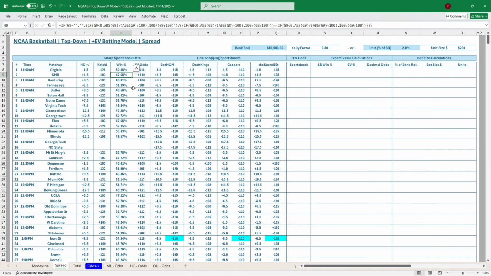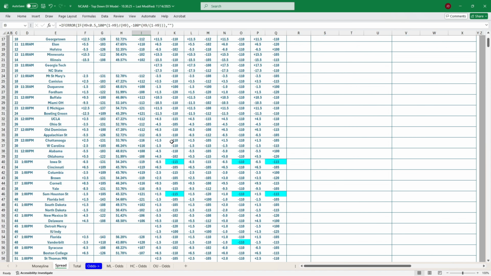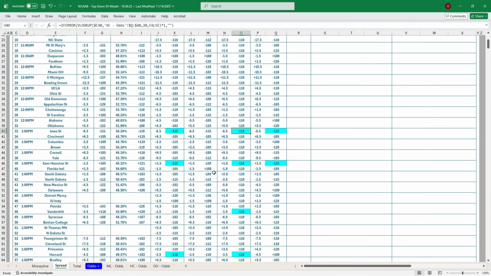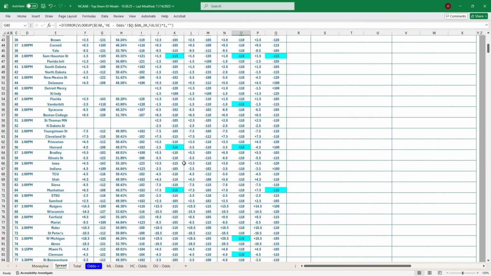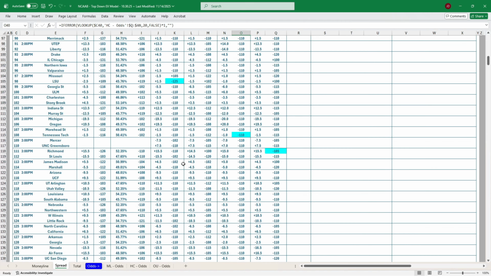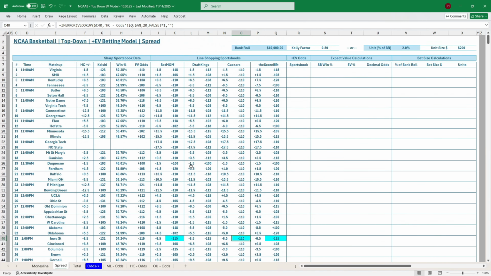We're going to go ahead and convert those into fair value odds, so minus 110, plus 110 for Virginia SMU. And then we're going to line shop against our 4 retail books to see if there's any value. And the model is going to automatically highlight in this blue if there is a plus EV bet or not. And you can see we've got a lot of bets to choose from here. And that's how easy it is. So it's going to do the line shopping for you. Kalshi's your source of truth.